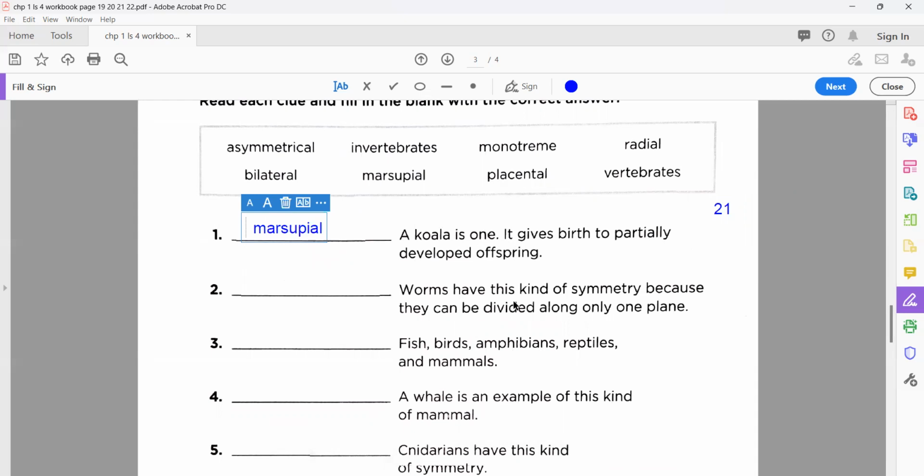Worms have this kind of symmetry because they can be divided along only one plane. So you know very well about the worms. What do we call them? Bilateral. Very nice. Excellent. Now the third one here: fish, birds, amphibians, reptiles, and mammals. What do they all have in common? Even you can check that, we also, as mammals, have a backbone. So what do we call them? Vertebrate. Very nice.